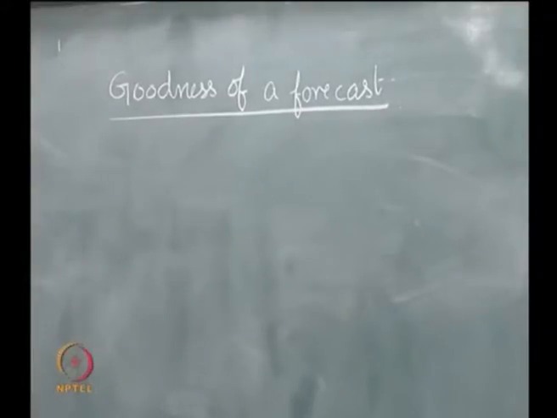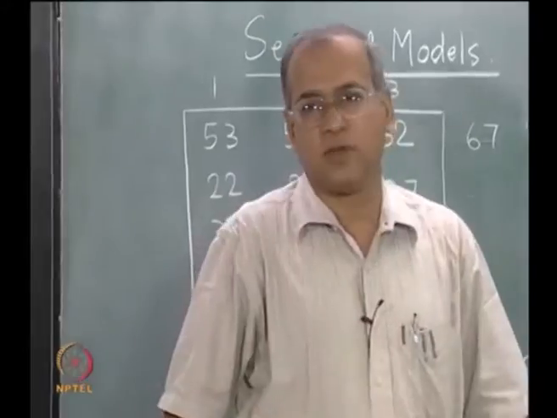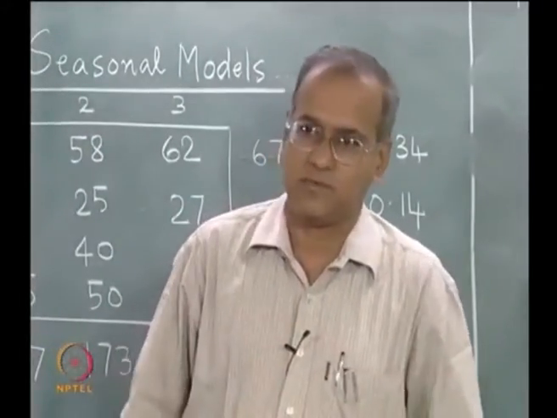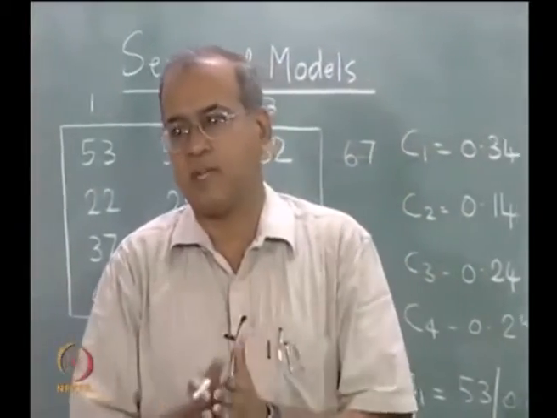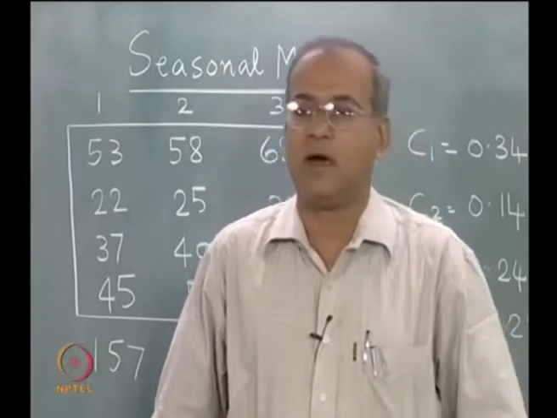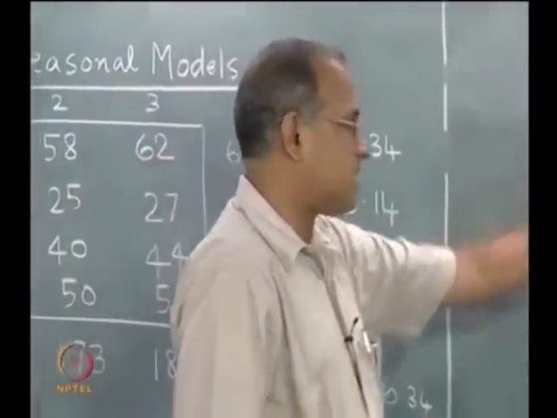Now, how good is the forecast is the question that we have to ask. The reason being, depending on our assumption, we actually have more than one model that we can use to forecast. Like if our assumption is that the data represents a constant model or the data represents only level, then we have seen several models.